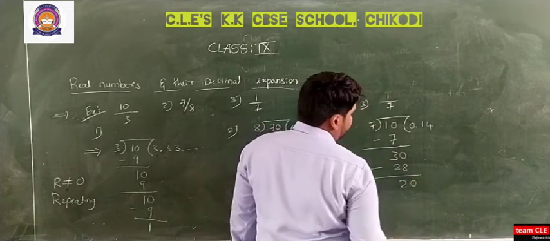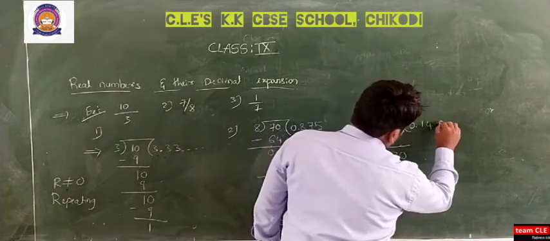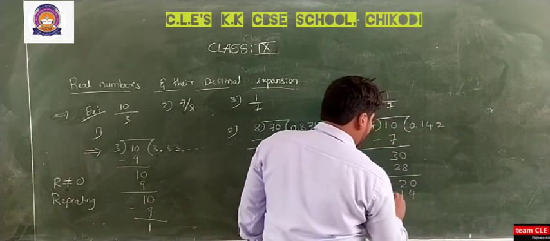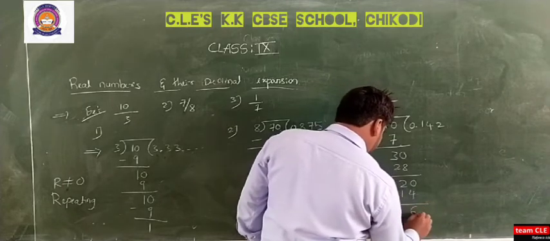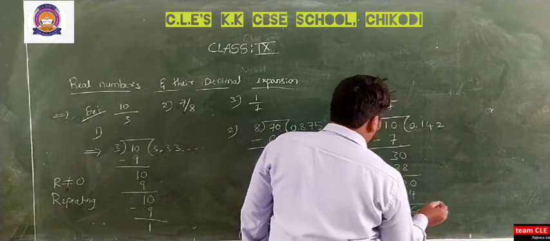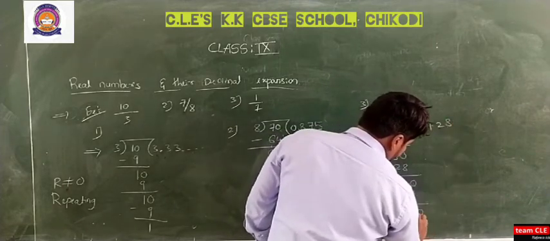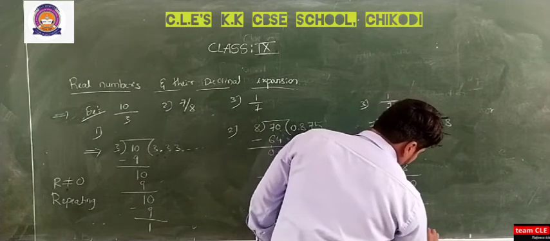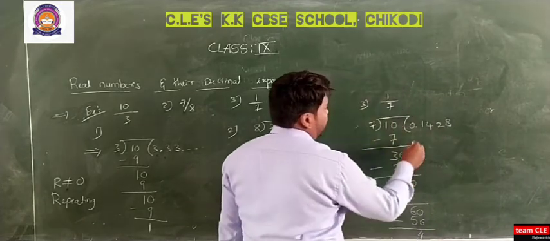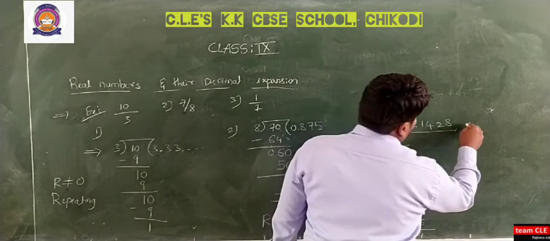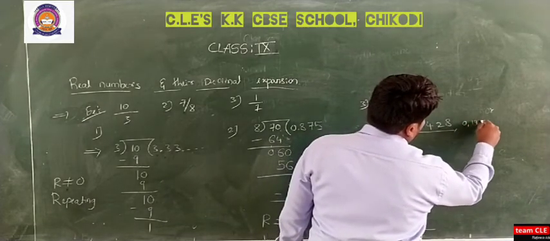Increase one zero. So 7 2s are 14. Again 20 minus 14 is 6. Increase one zero, 7 8s are 56. So again this is 4. So it becomes 0.1428. Again this will repeat as 0.142857.